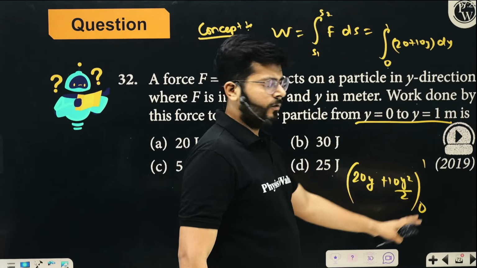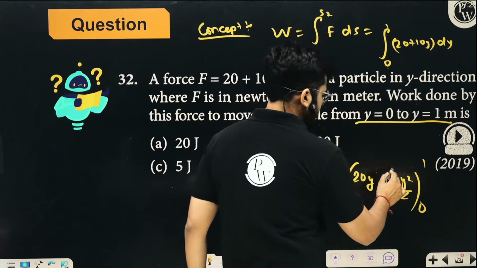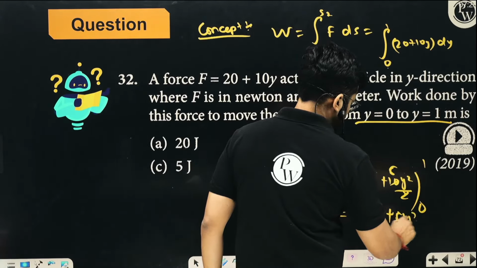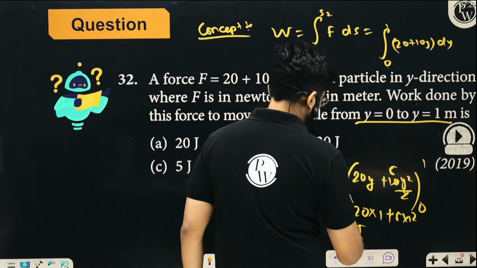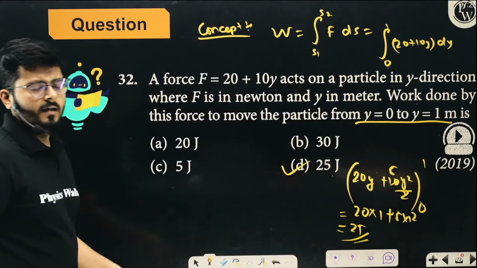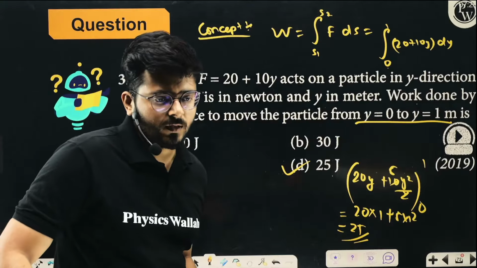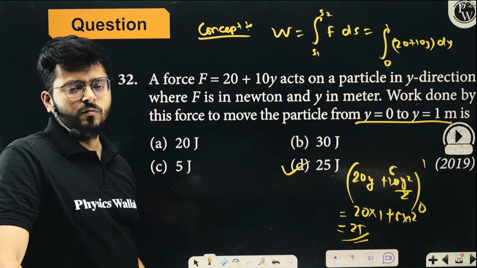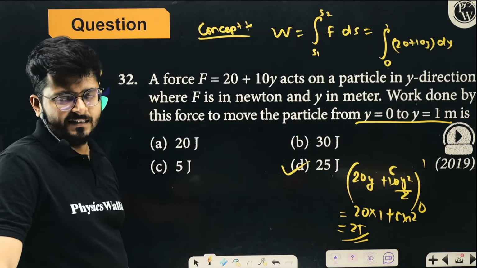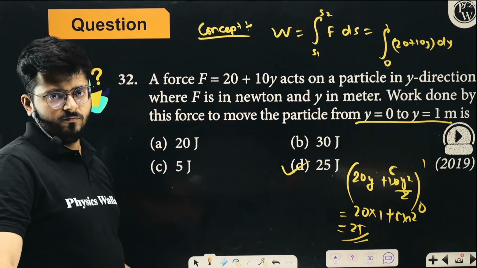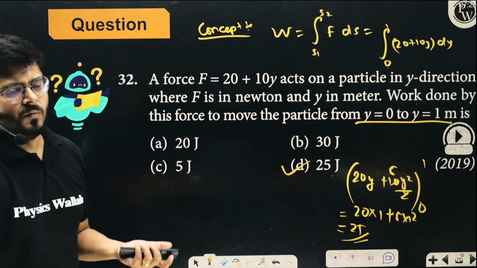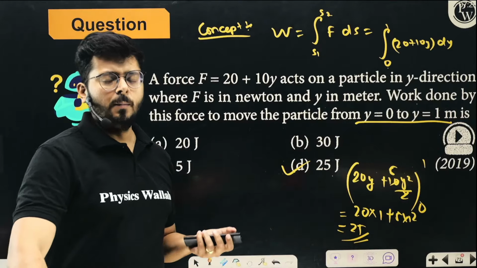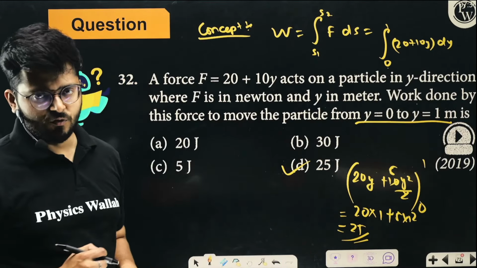At lower limit it is 0. At upper limit it is 20 into 1 plus 5 into 1 square, which is 20 plus 5, which is 25. Option D is correct, right? I hope the idea is very, very clear. So work done by variable force can be simply figured out like this: integral of F ds, right? Somehow, for some reason, in the NEET exam, they ask multiple times about how to calculate the work done by a variable force, right?